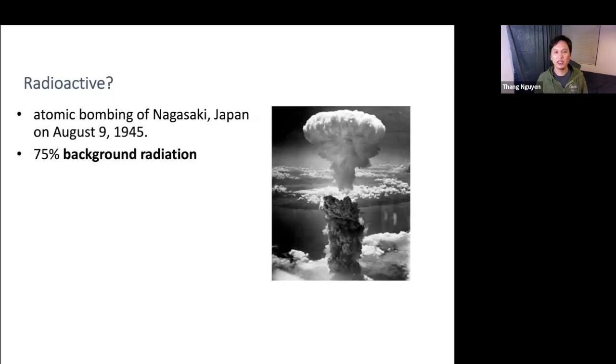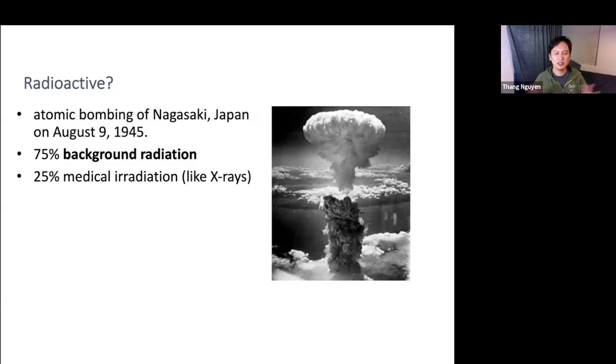Okay, and all of that radiation is called background radiation. So the radiation that's just happening all around us. And it turns out that of all the radiation that we receive in a year, let's say, 75% is considered background radiation. Now, the other type of radiation could also be harmful if you have a lot of it.